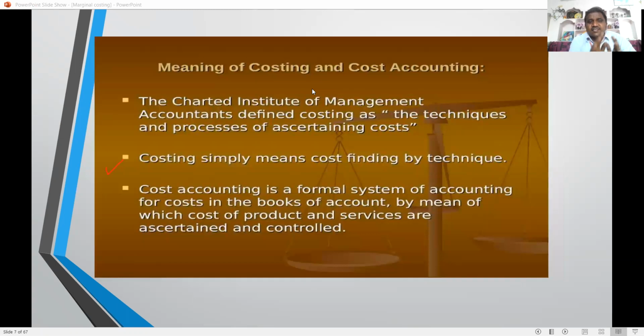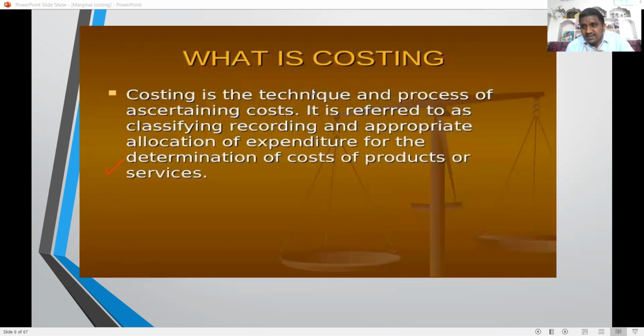So next, costing is nothing but a technique and process of ascertaining the cost. How much cost of the product, how much factory overhead, how much factory expenses, how much office expenses, how much selling and distribution, what are the direct material, what are the direct labor, what are the direct expenses to produce a particular goods and services. This ascertainment of cost is nothing but cost accounting.